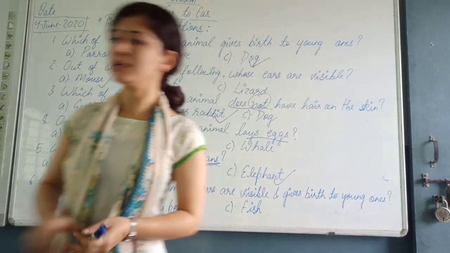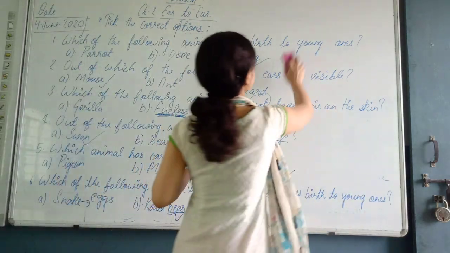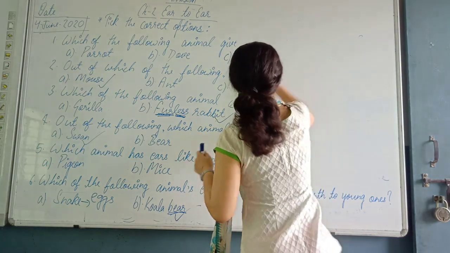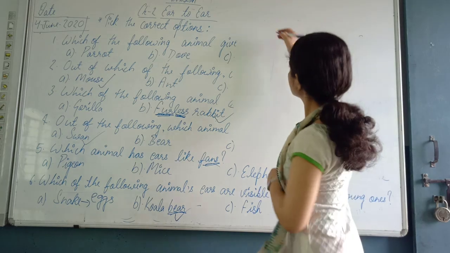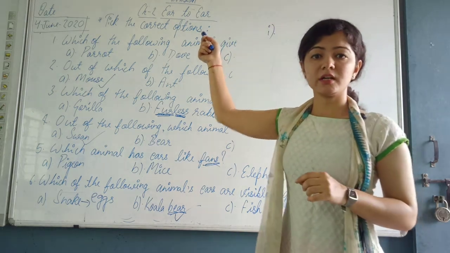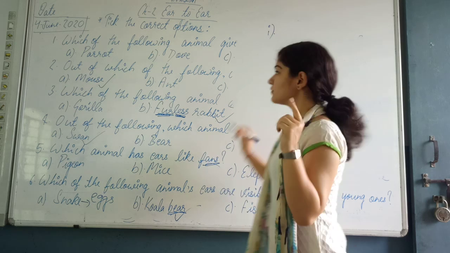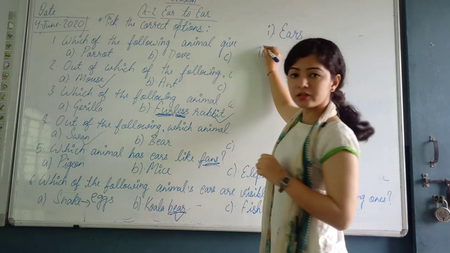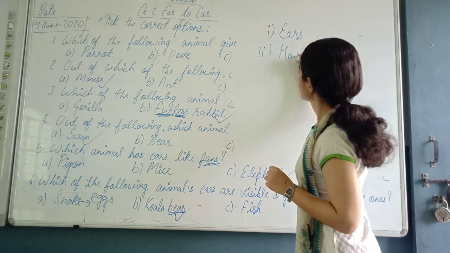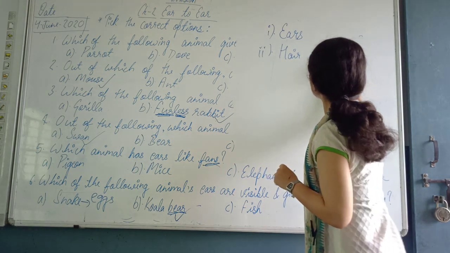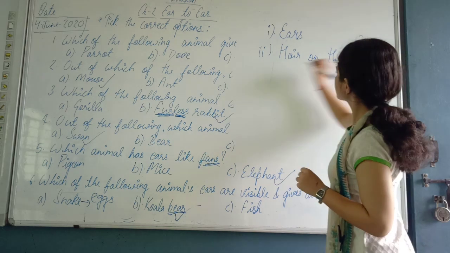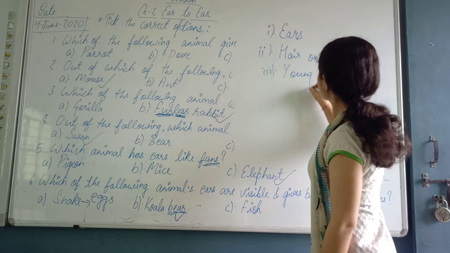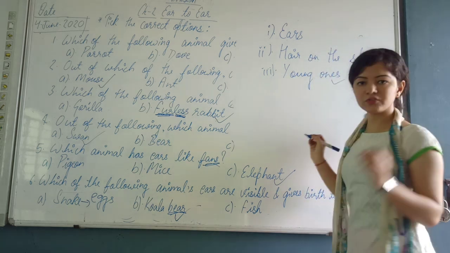Now I have to tell you one important thing. In the chapter Ear to Ear, we have studied three types of things. First one is the ears. Second one is the hair on the skin. And third thing is about the young ones, how they give the young ones.